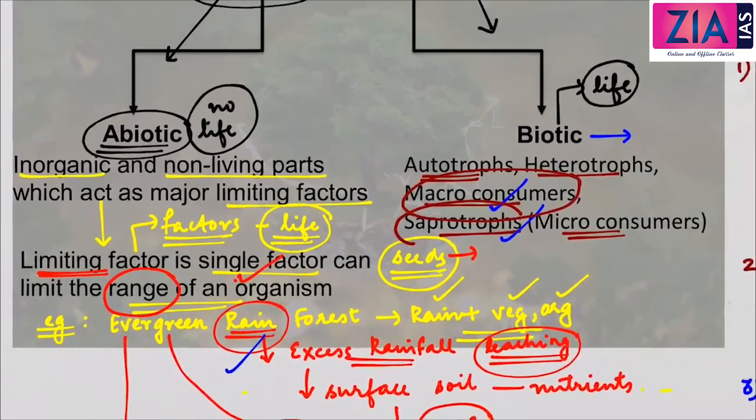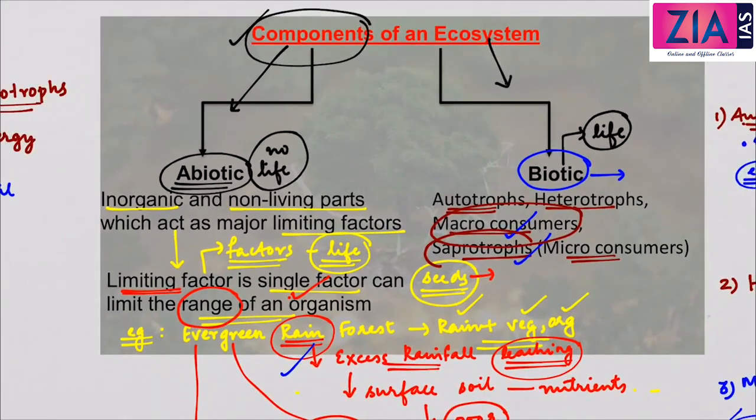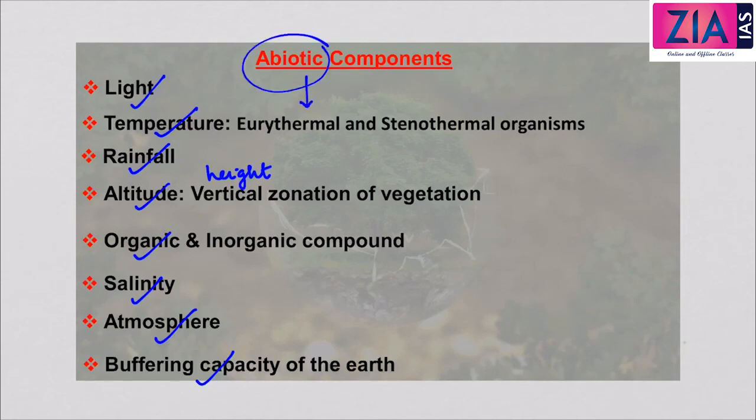So now we have discussed all the biotic components of the ecosystem. Next we will see the abiotic components. These are light, temperature, rainfall, altitude. Altitude is the height. Organic and inorganic components, salinity, atmosphere, buffering capacity of the earth. These are the abiotic components, and abiotic components are those that have no life, or where life is not supported.